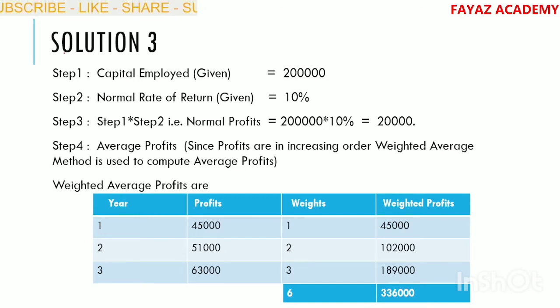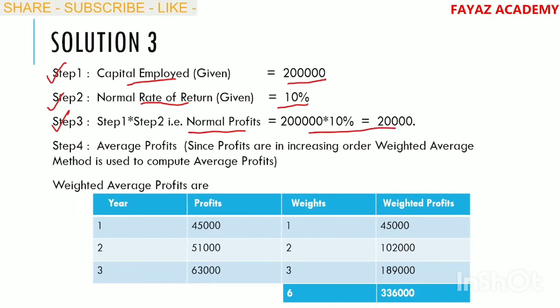Step number 1. What is step number 1? Capital employed. Capital employed already given in the question 2 lakhs. Next, normal rate of return already given in the question 10%. Step number 3. What is step number 3? Capital employed into normal rate of return. We arrive at normal profit. That is 2 lakhs into 10%, 20,000 normal profits.